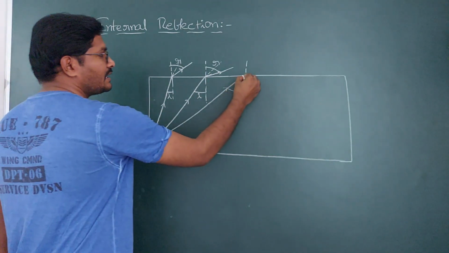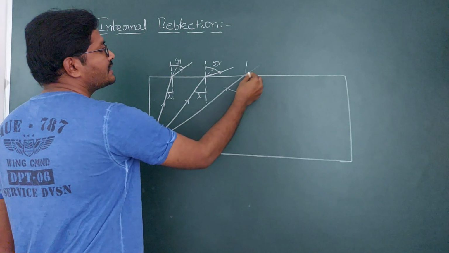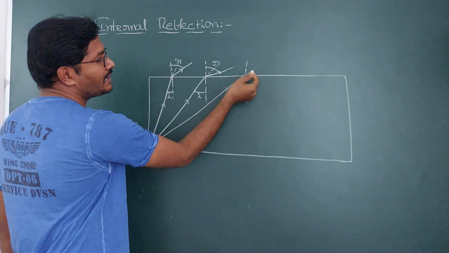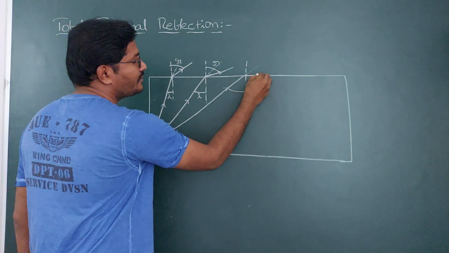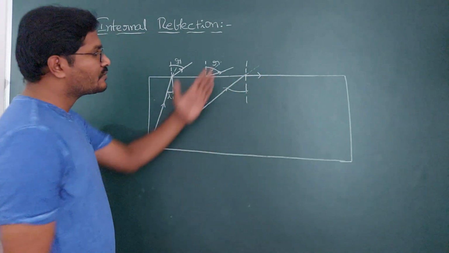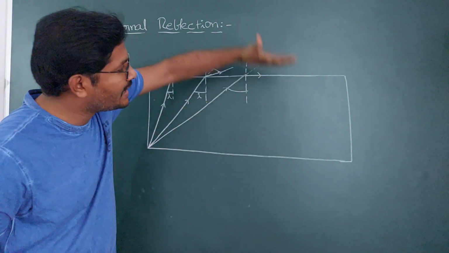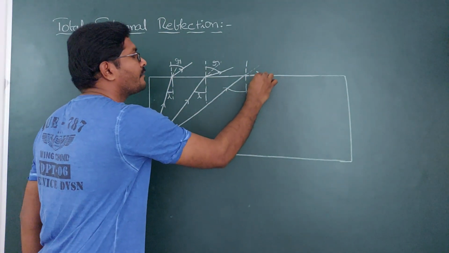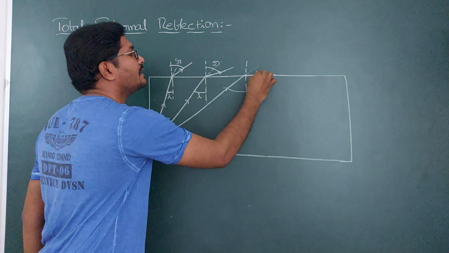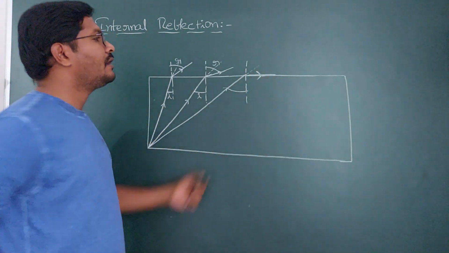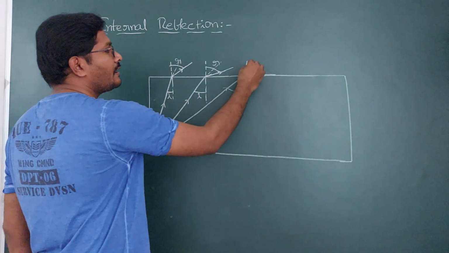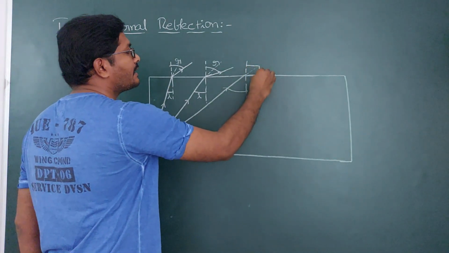This is the original direction; from it, the ray has to bend away from the normal. As it bends away from the normal, it is going to graze on the surface of water. Now this is the refracted ray, and the angle between the refracted ray and the normal is said to be the angle of refraction.